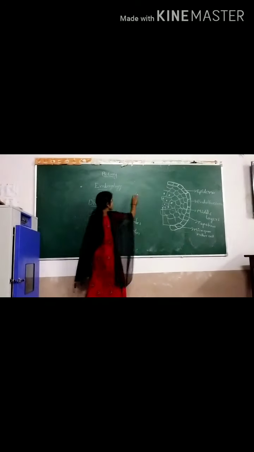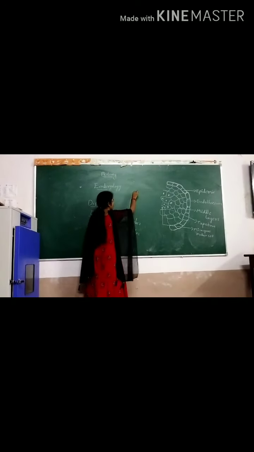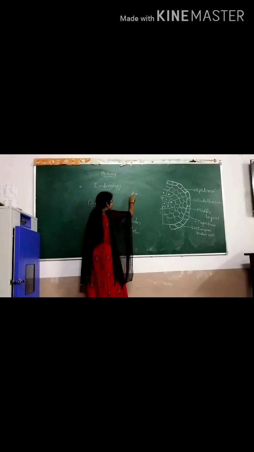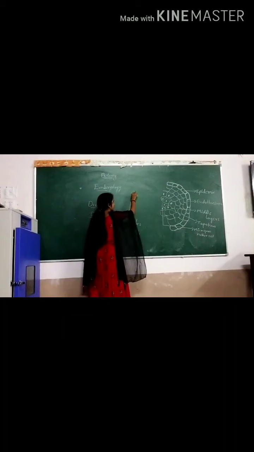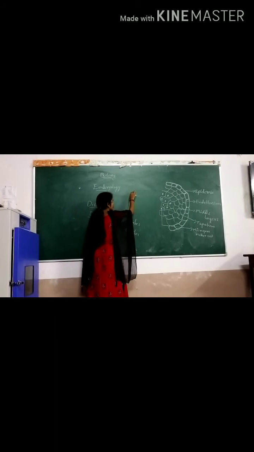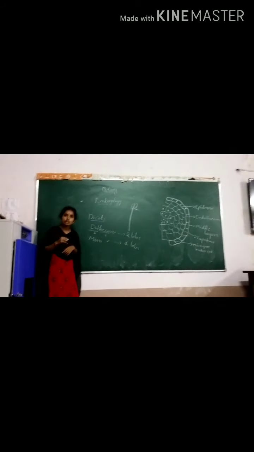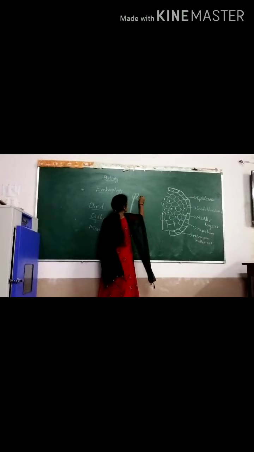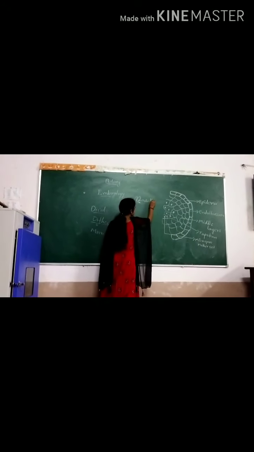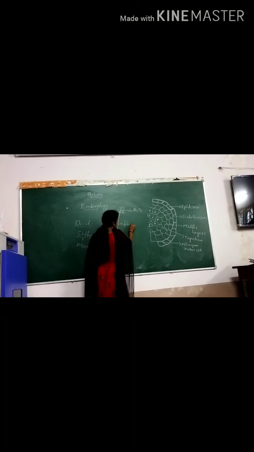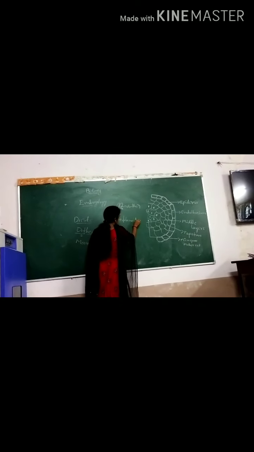Okay, we know the structure. The long tube-like, stalk-like structure is the filament. The anther is attached to the filament by the connective tissue.